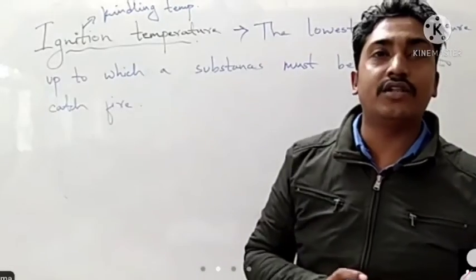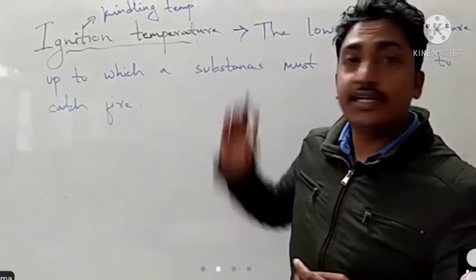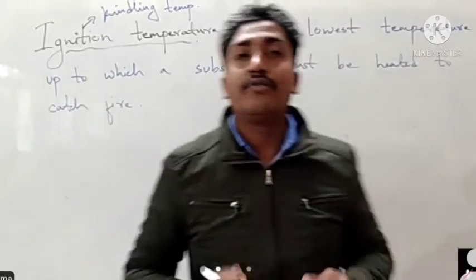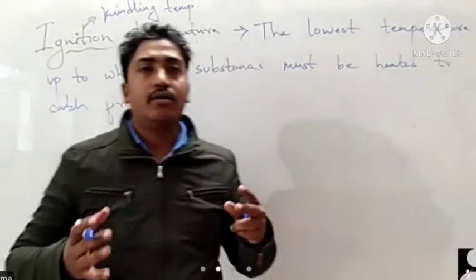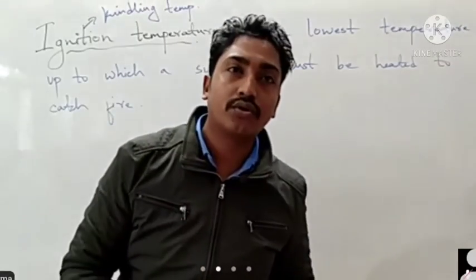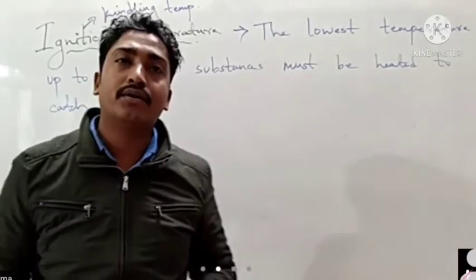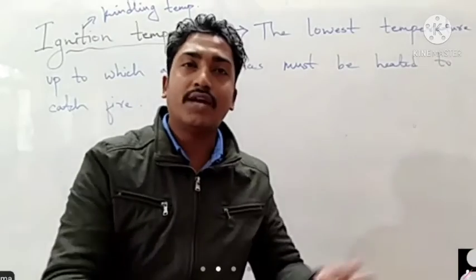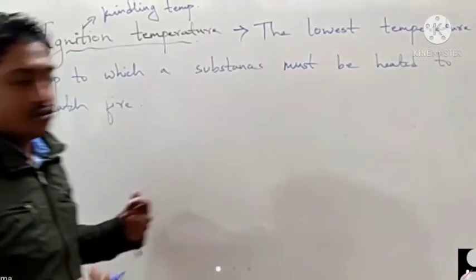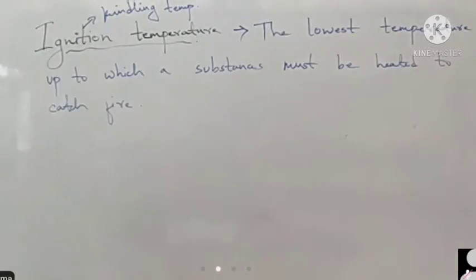Each and every material has a different ignition temperature. As for example, for wood we have to heat it more, whereas for paper we don't have to heat much. So we have different ranges. Examples are LPG, kerosene, petrol, etc. A substance having low ignition temperature catches fire easily.